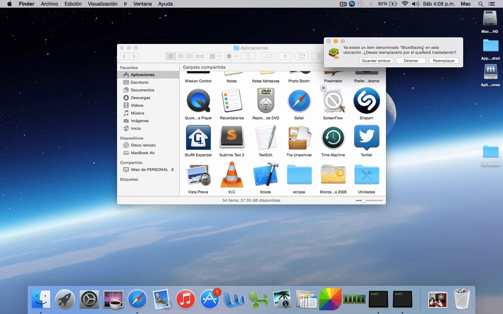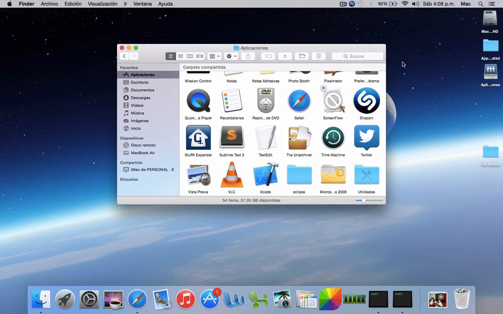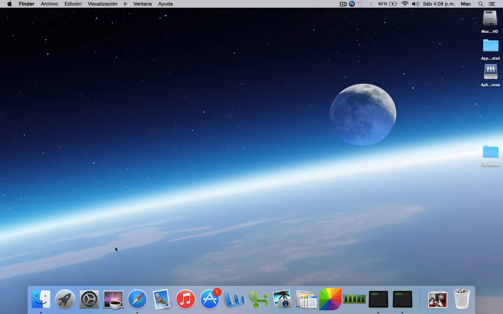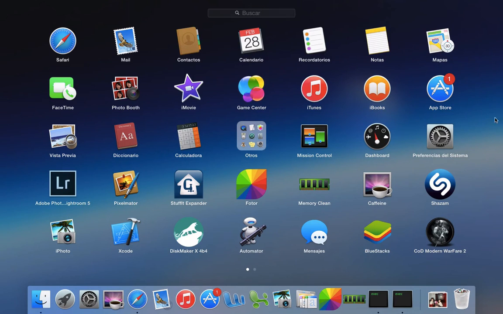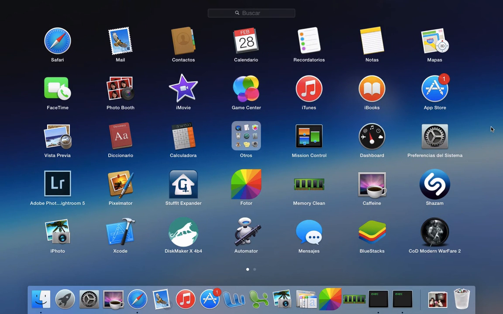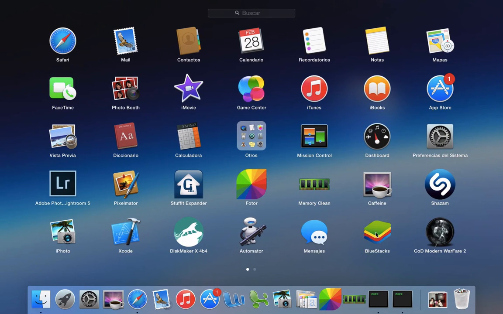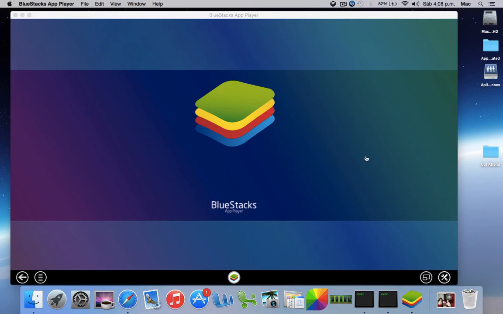I have the file ready, the BlueStack. You just need to open. We close the window. We go to the launch pad, and we open the BlueStack file or application, and it's already. We have the BlueStack application for Mac OS.